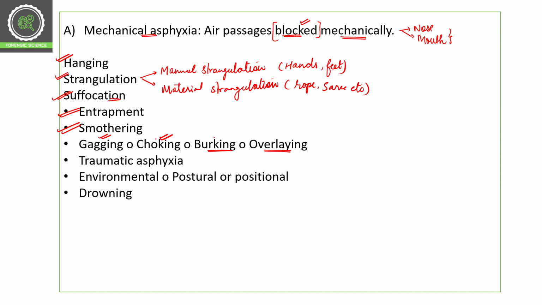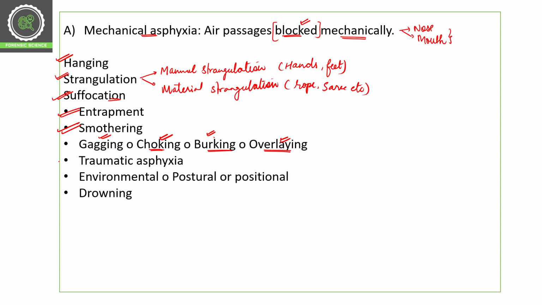Choking is suffocation. Even if someone is choked while eating, that is a form of suffocation. Burking is a type of suffocation. Overlaying is a type of suffocation. And in movies, when we see a person take a pillow and place it on another person's face, this is again a type of suffocation.